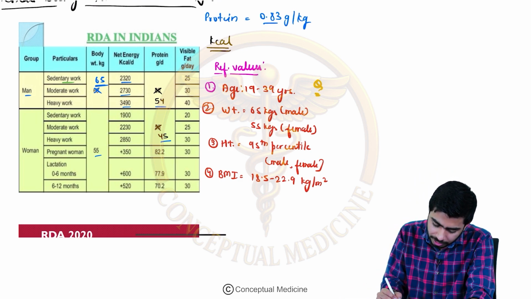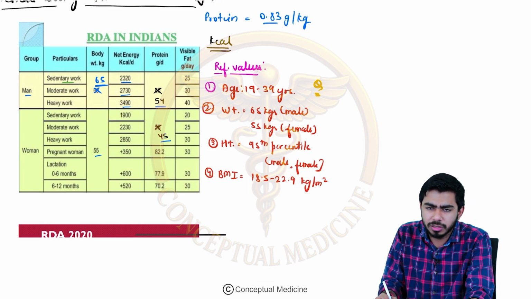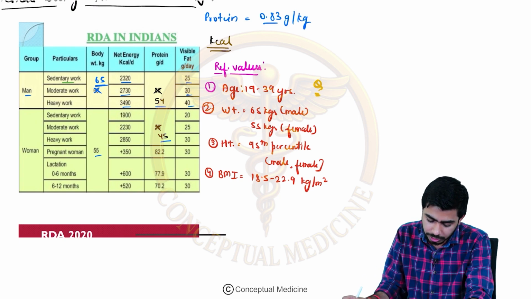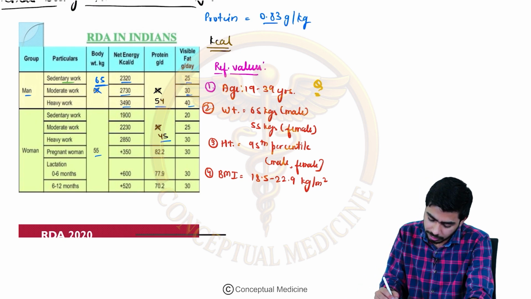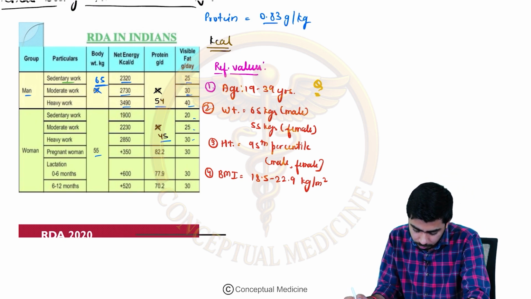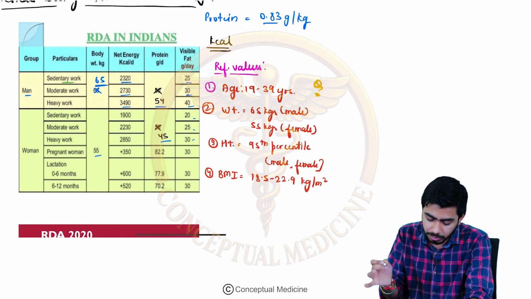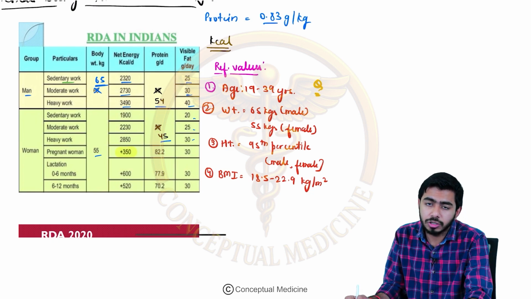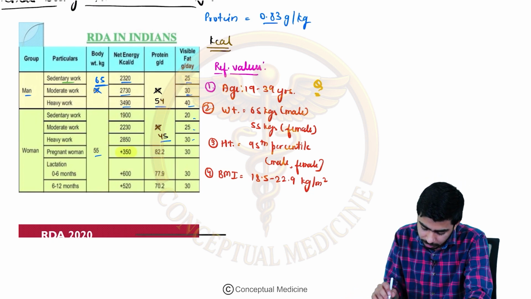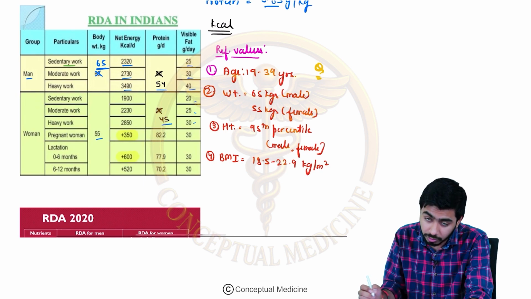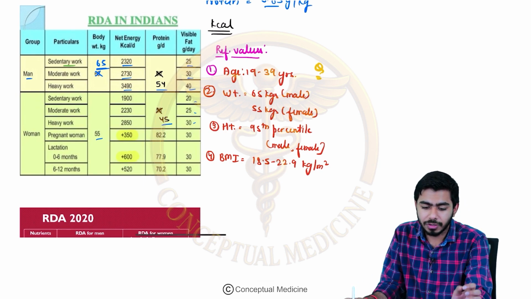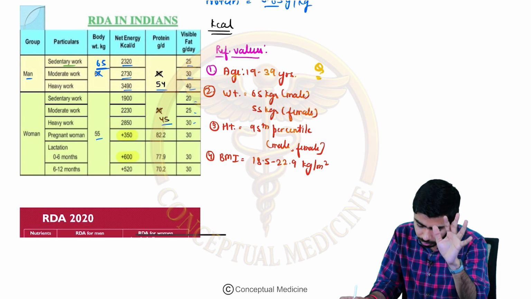Then if you talk about the fat intake, it has also been altered, but it is around 25, 30 and 40 for the sedentary, moderate and the heavy work. And in the females also, you shall remember these values, right? If you talk about the pregnant female, this has been asked multiple times, how many calories they need. It is around plus 350 kilocalories they will be needing. For the lactating woman, it will be plus 600. So these are very, very important values which you can't forget, right?